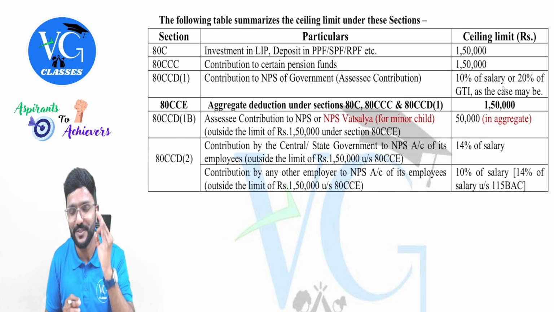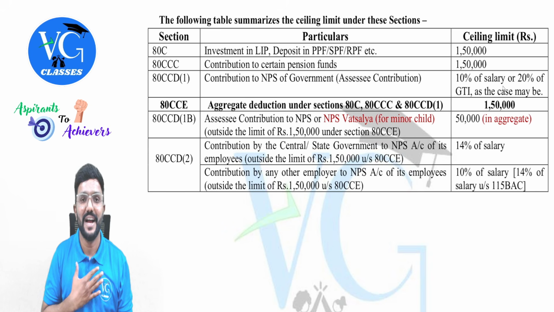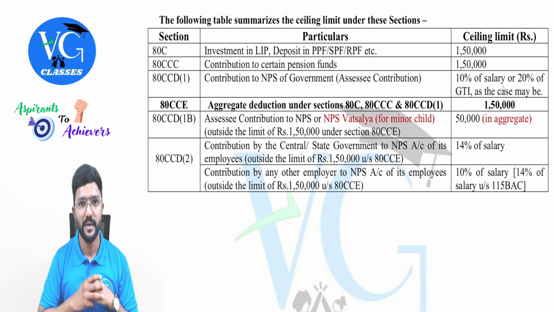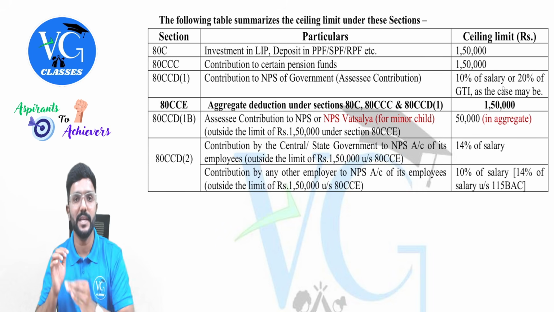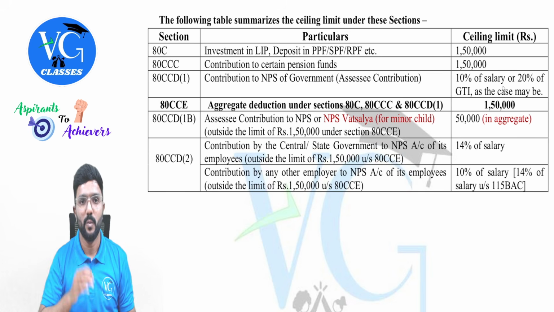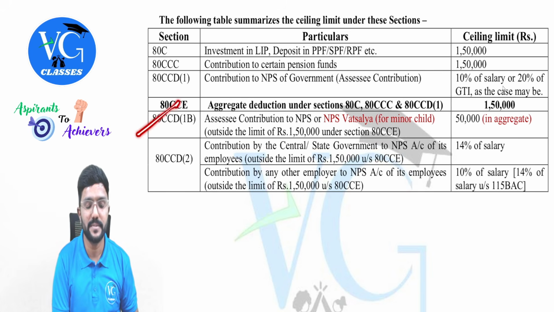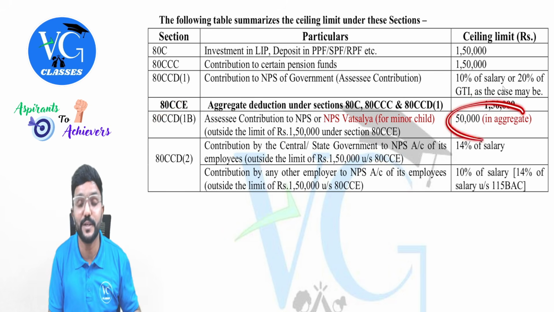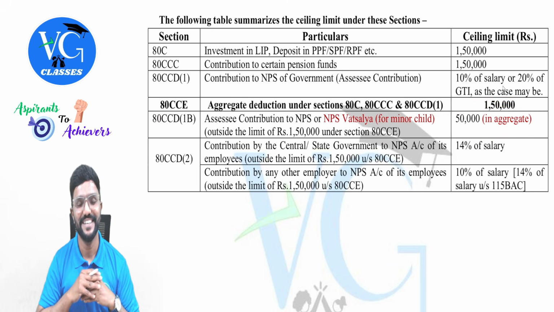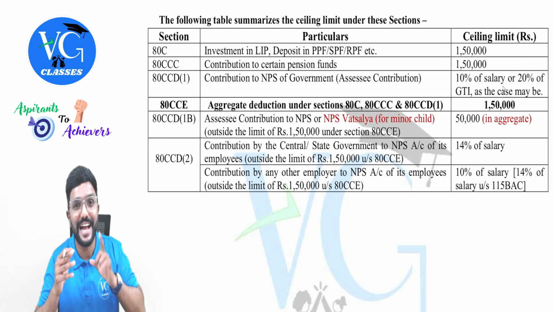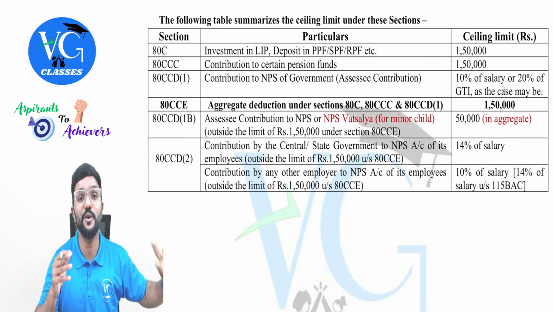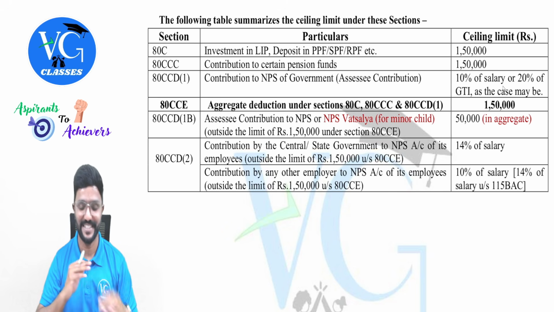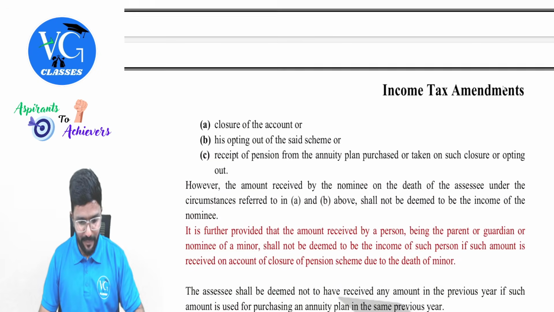Please be careful. Listen here. This is very important. Now assume I have an NPS account in my own name for which I am contributing. I have also opened an NPS account in the name of my minor child. What is the maximum deduction I can claim under subsection 1B? Is it 50 plus 50 or both put together 50,000? Both put together 50,000. That is for my own NPS account as well as my minor child's NPS account. Both put together maximum is 50,000. Is that clear? Yes. This is an amendment, guys.